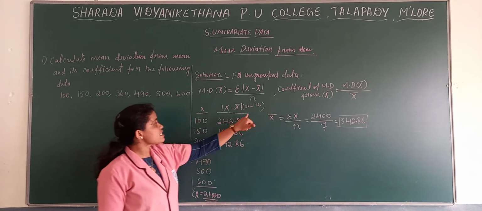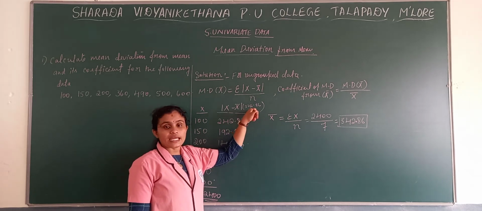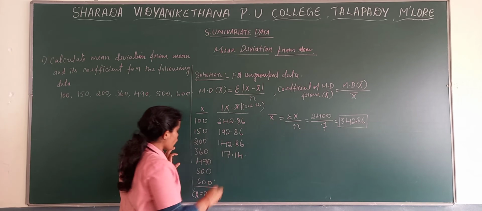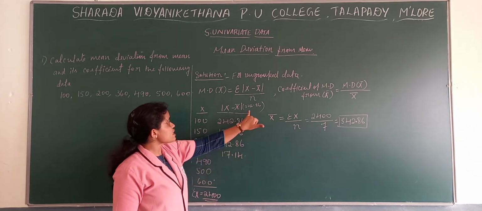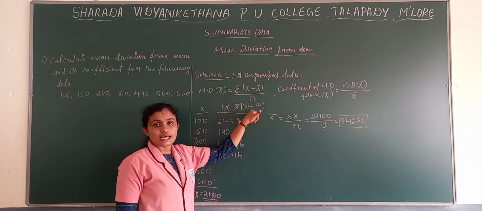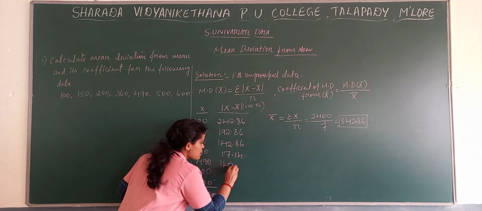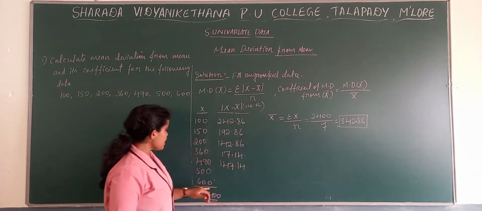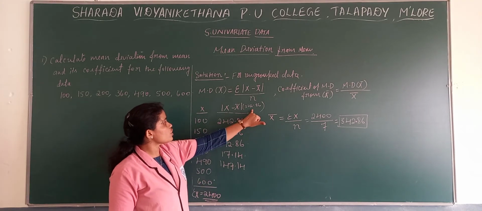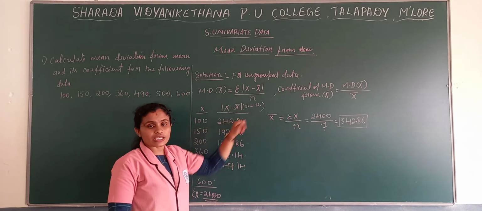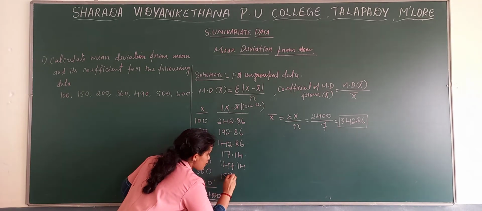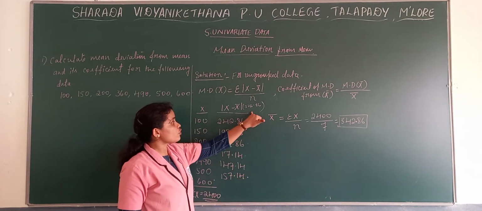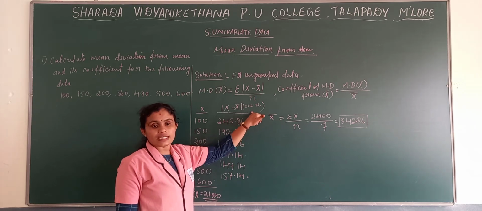Next one, 360 minus 342.86, we get 17.14. Next, 490 minus 342.86, we get 147.14. Next one, 500 minus 342.86, we get 157.14. And the last one, 600 minus 342.86, we get 257.14.